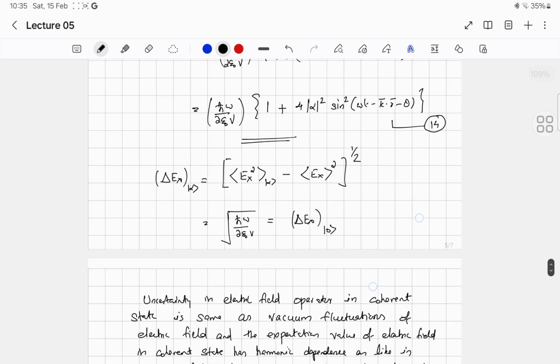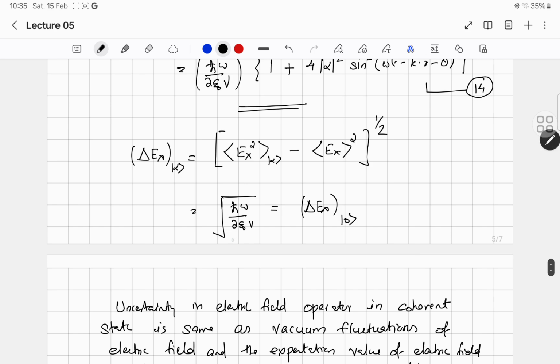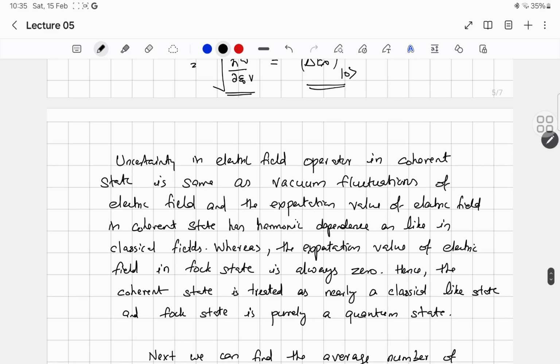And finally I can calculate the uncertainty in electric field for the coherent state. That would be simply equal to square root of h cross omega by 2 epsilon 0 v, which is the same as the uncertainty of electric field in vacuum state. That is, the uncertainty in the electric field operator in coherent state is the same as the vacuum fluctuations of electric field. And the expectation value of electric field in coherent state has harmonic dependence like classical fields, whereas the expectation value of electric field in Fock state is always zero.